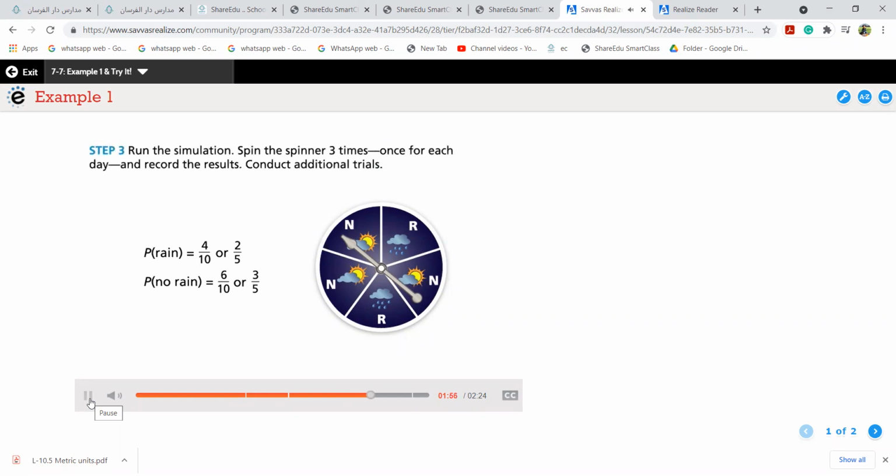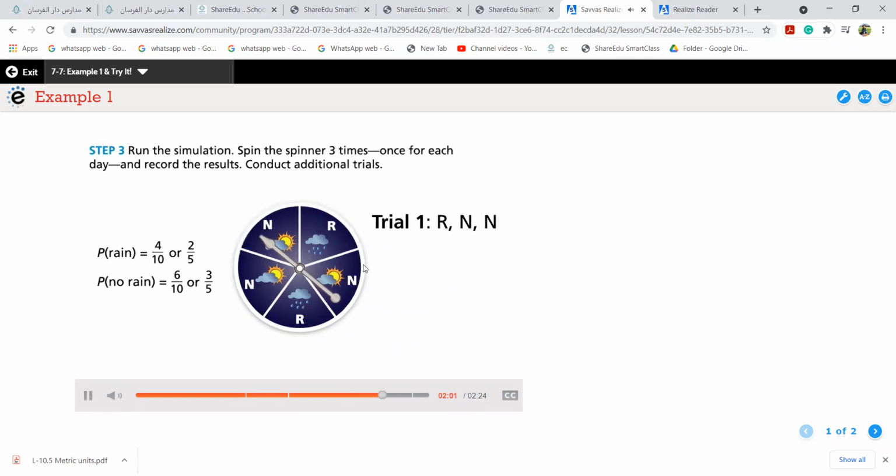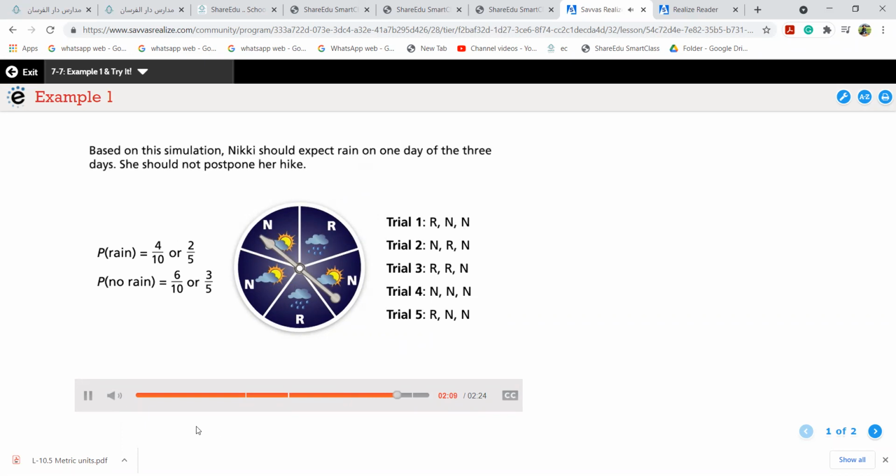Now it's time to run the simulation. Spin the spinner 3 times, once for each day, and record the results. Conduct additional trials. So with R and N, meaning rain and no rain, there are 3 trials, I mean there are 3 spins. First time R and N, and then N R N. These are the possibilities that you get on 5 trials. Based on this simulation, Nikki should expect rain on one day of the 3 days. She should not postpone her hike.